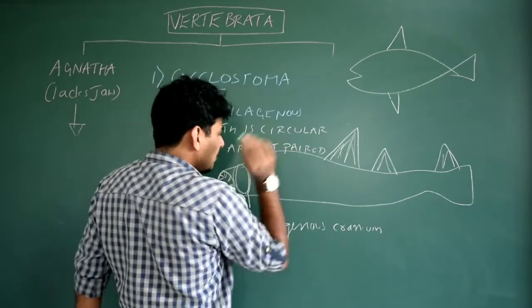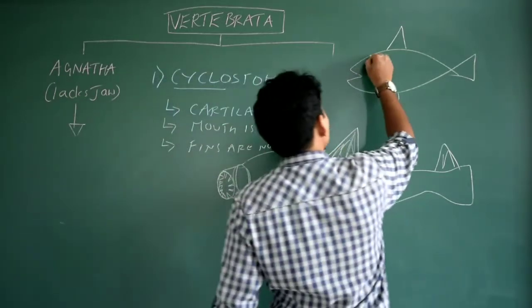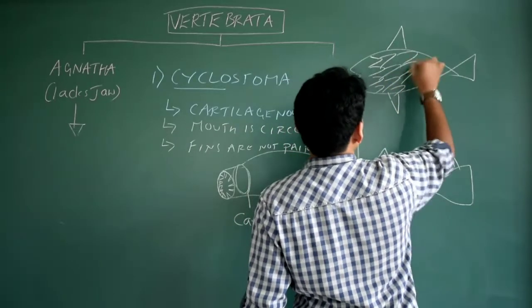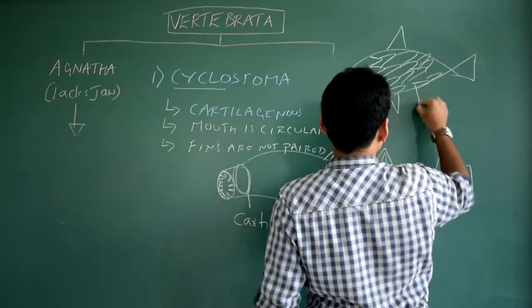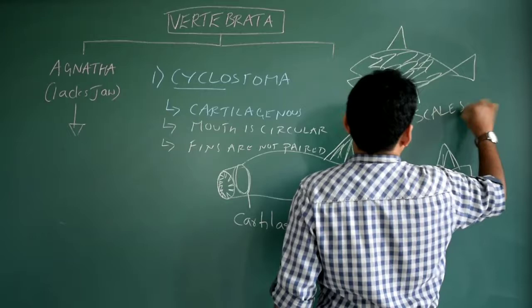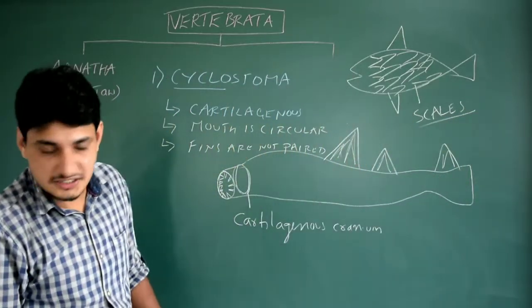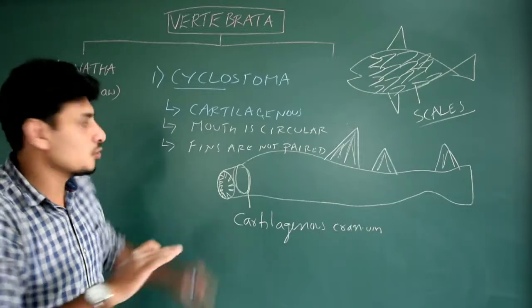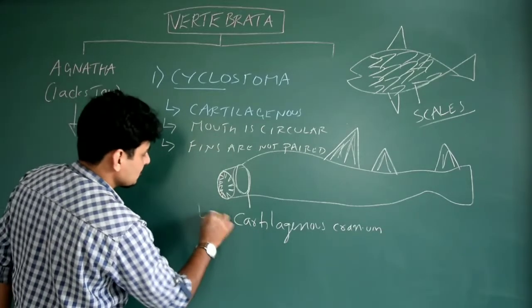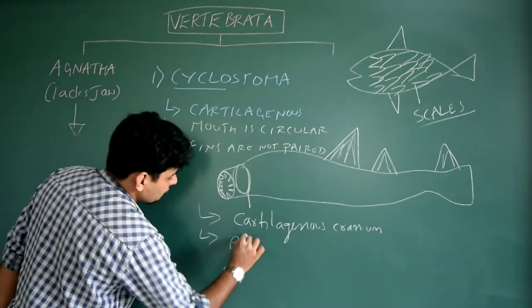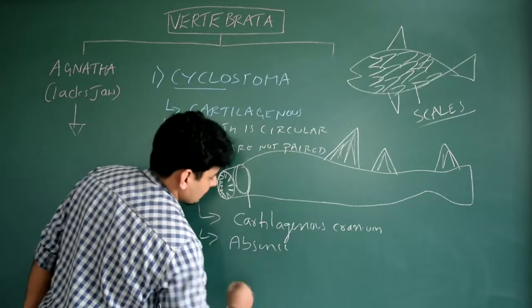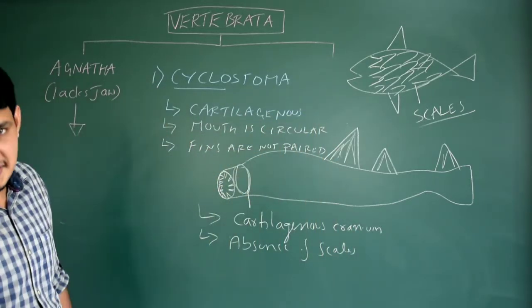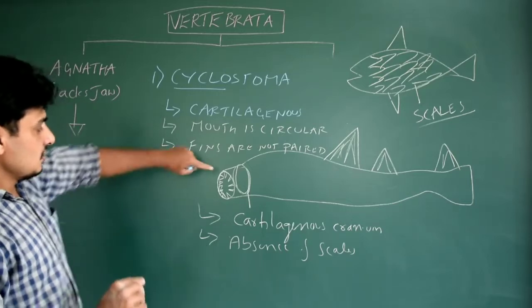Okay, and do they have scales? If you take a fish, you see this structure, yes, right? These structures are nothing but called scales. Fishes have scales, but here you don't see anything. The entire body is plain. So you have to add one more point: absence of scales. Scales are absent. This is actually a very important character. Simple, easy.